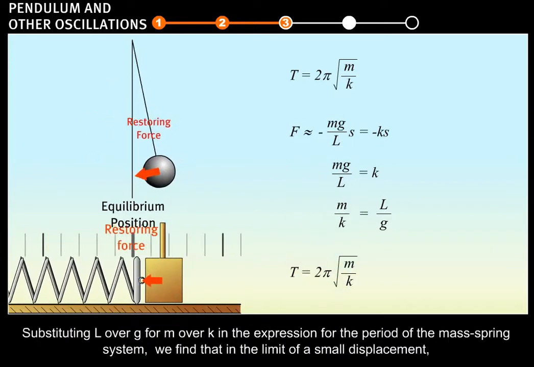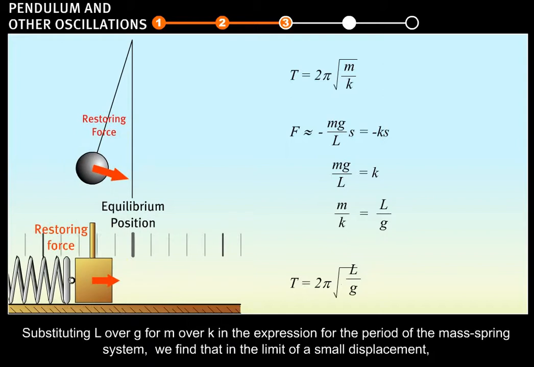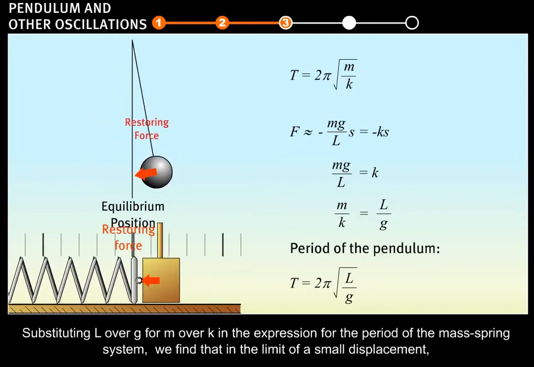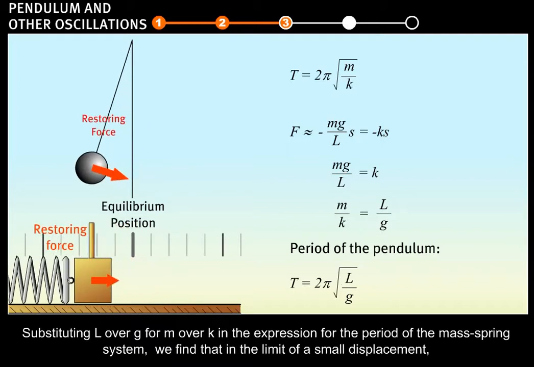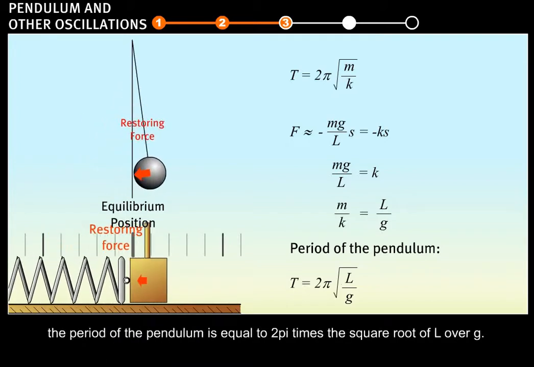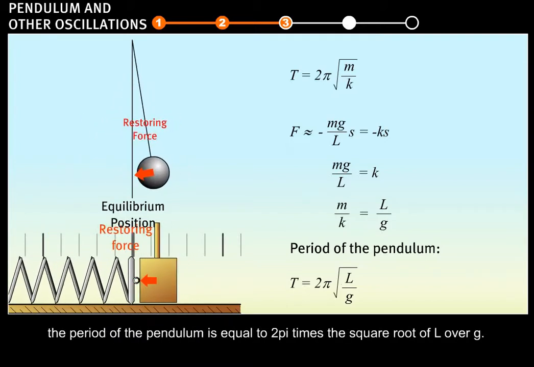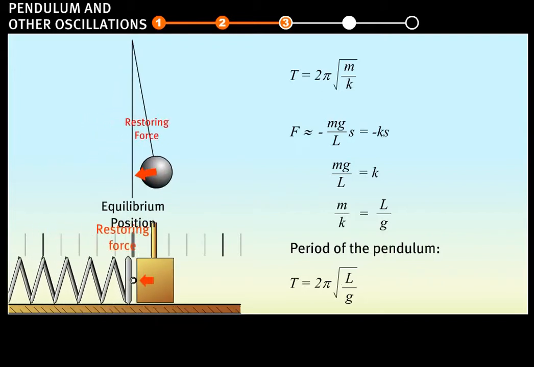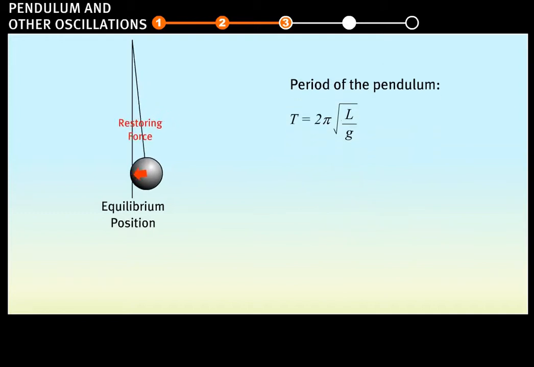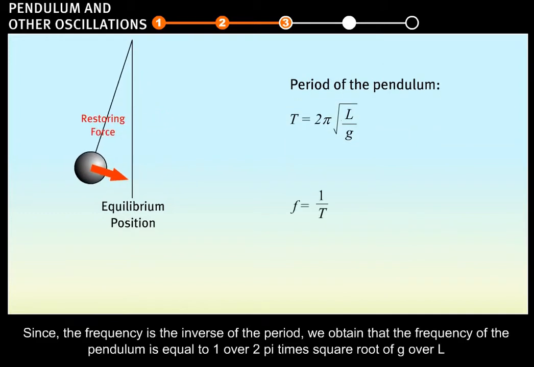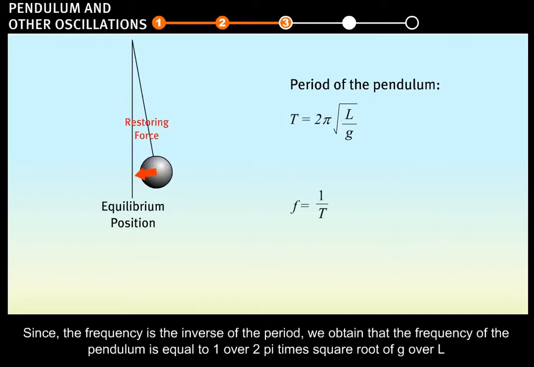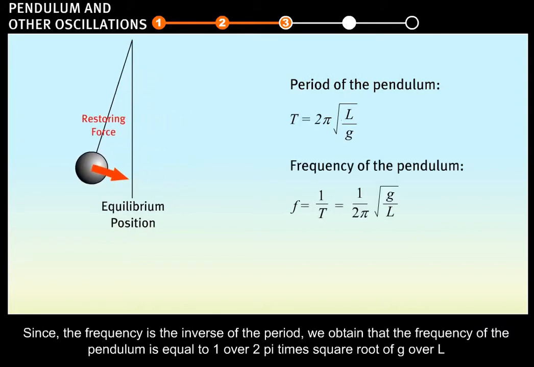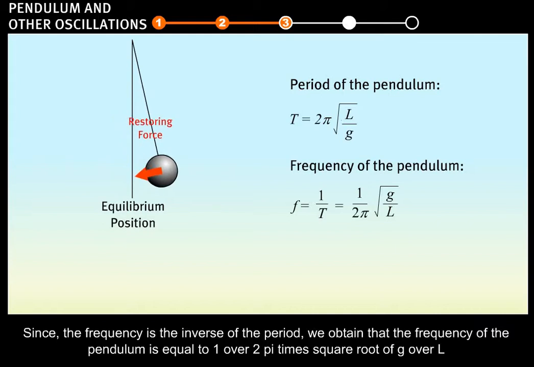Substituting L over g for m over k in the expression for the period of the mass spring system, we find that in the limit of a small displacement, the period of the pendulum is equal to 2 pi times the square root of L over g. Since the frequency is the inverse of the period, the frequency of the pendulum is equal to 1 over 2 pi times the square root of g over L.